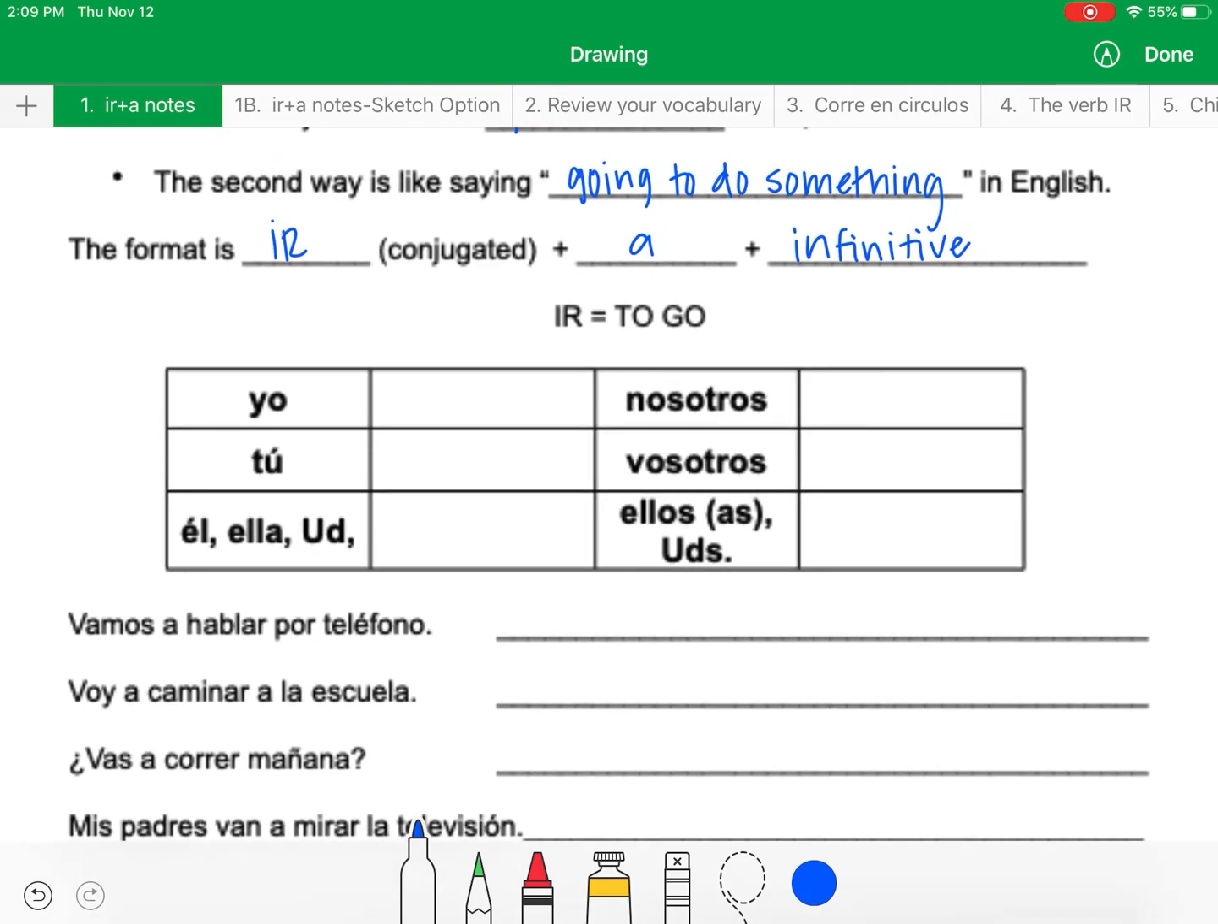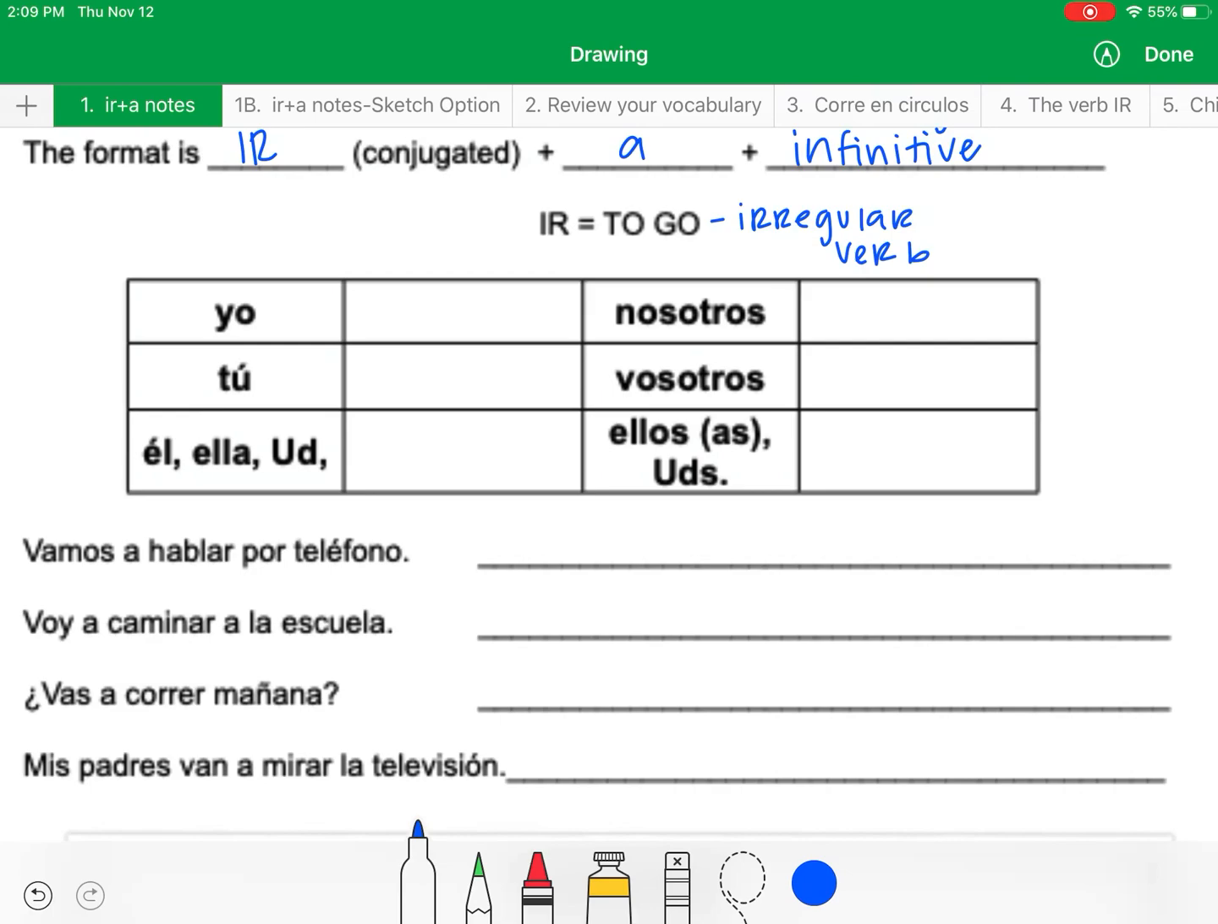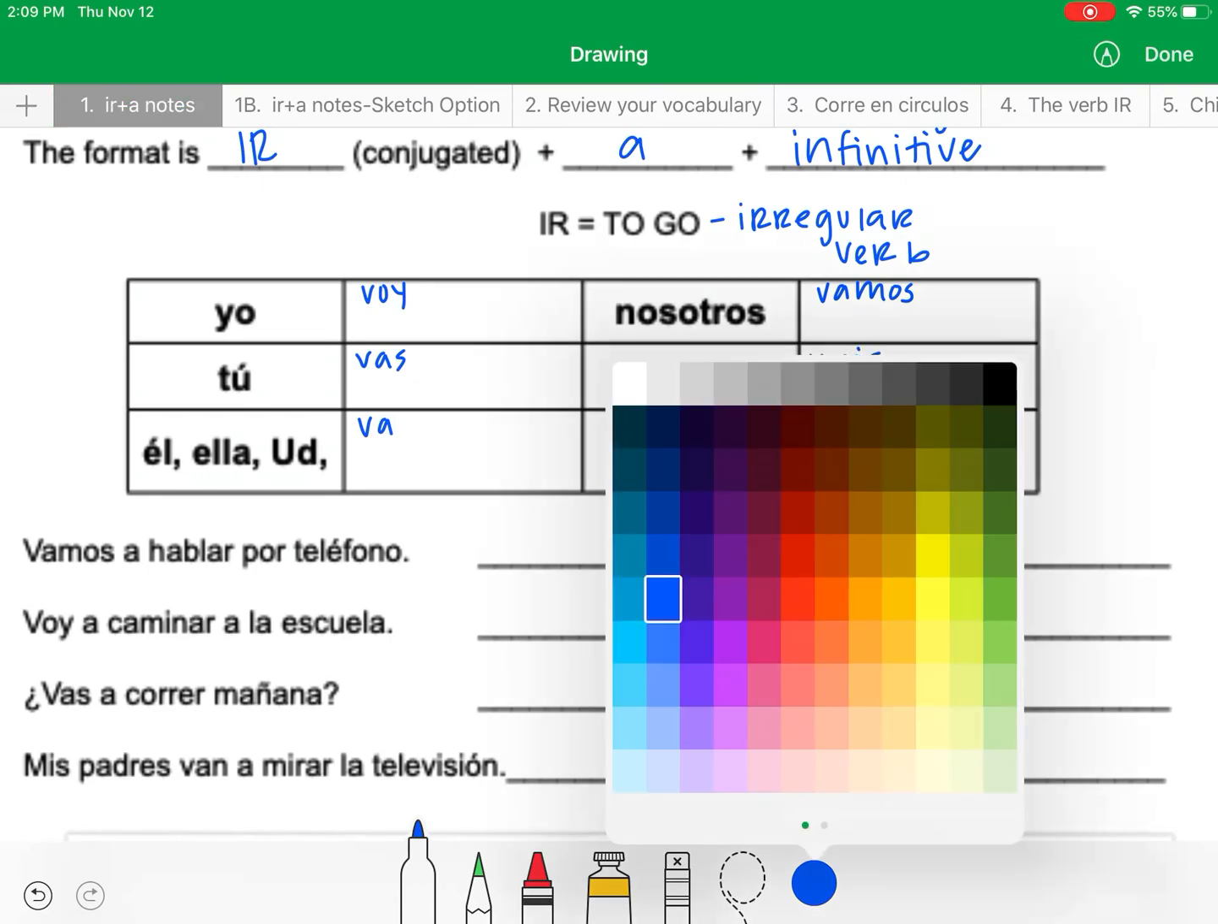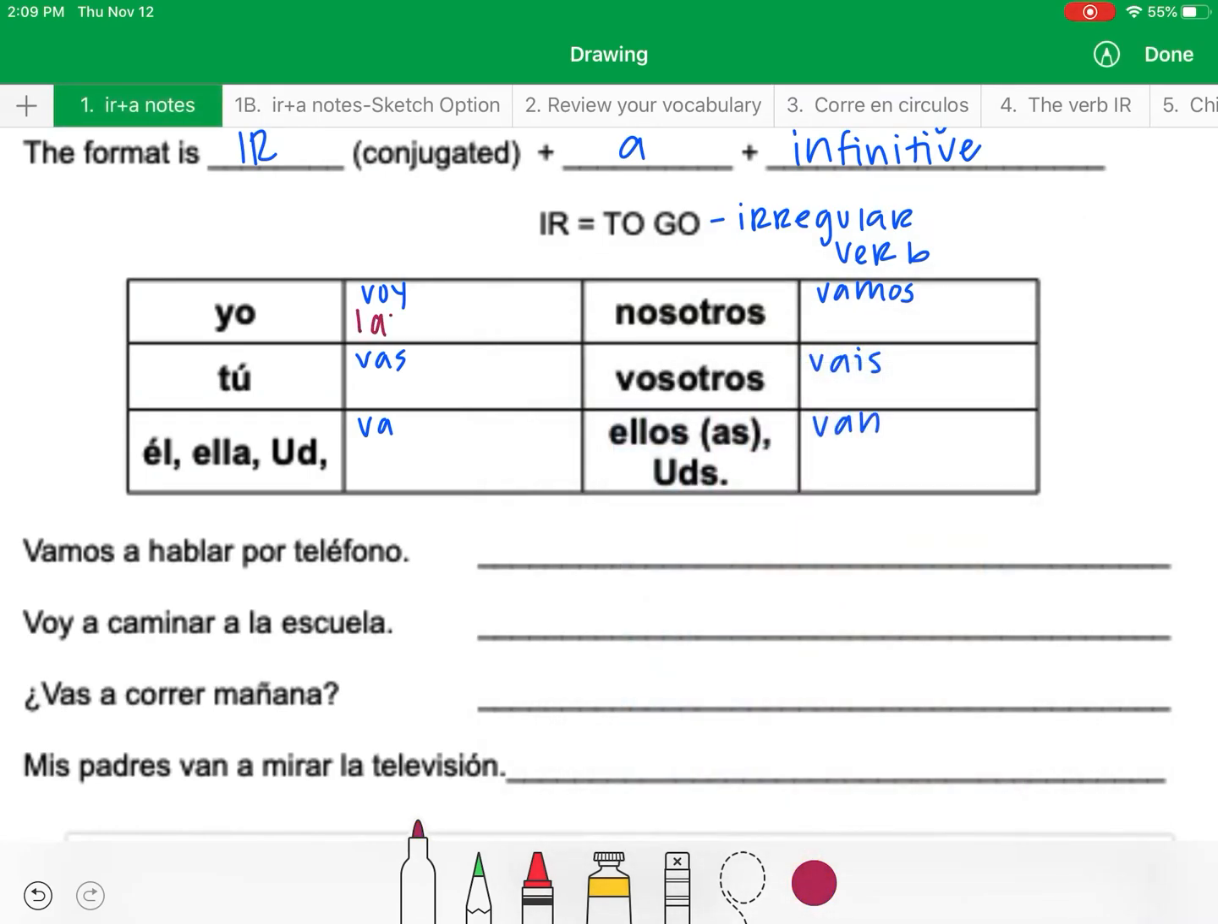Okay, ir, which means to go, is an irregular verb. Okay, and that just means it doesn't follow the rules. So it doesn't follow the rules that I've given you guys. Take off the ending, add the correct ending. Okay, so we've got voy, vas, va, vamos, vais, and van. Okay, you guys are just going to have to memorize these. There's no rules I can give you. Okay, this means I am going.